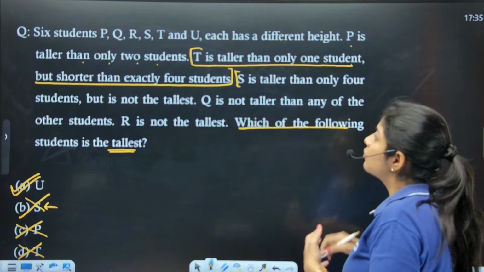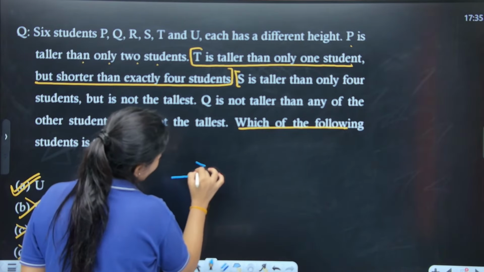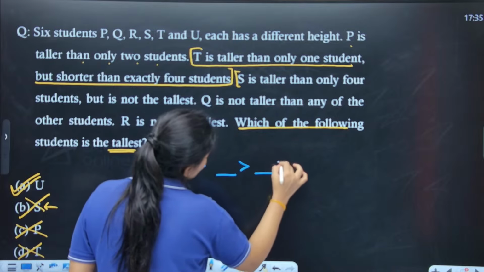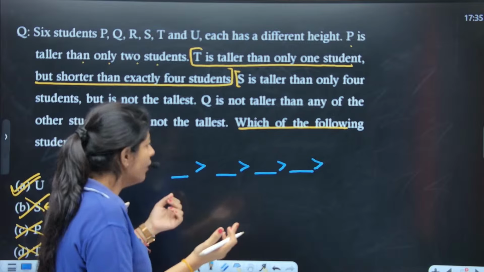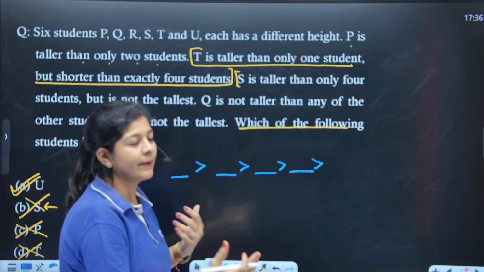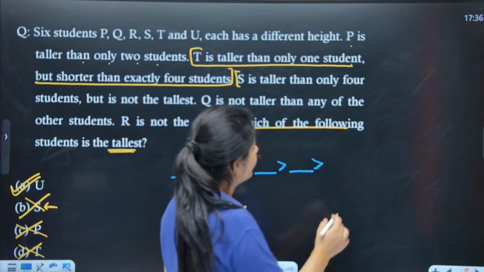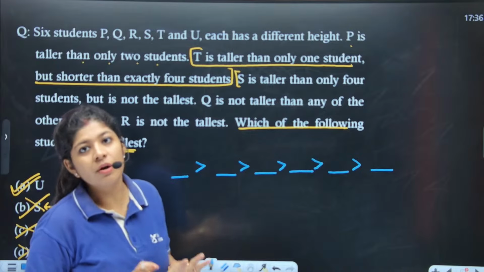So how many students do we have? 6, right? So we'll put 6 blanks over here. It's completely your choice in which sequence you want to go. I usually go with the descending one, so 1, 2, 3, 4, 5 and 6. Here I put the places of the 6 students.